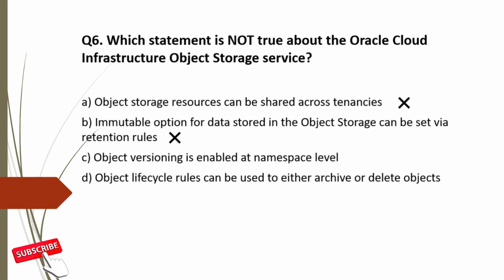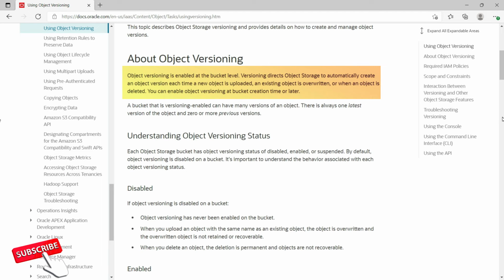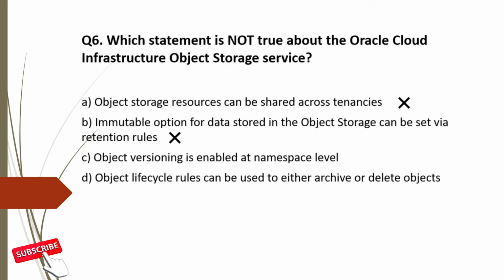Option C, object versioning is enabled at namespace level. Object versioning is enabled at the bucket level. A bucket that is versioning enabled can have many versions of the object. There is always one latest version of the object and 0 or more previous versions. So option C is invalid statement because object versioning is enabled at bucket level, not namespace level.